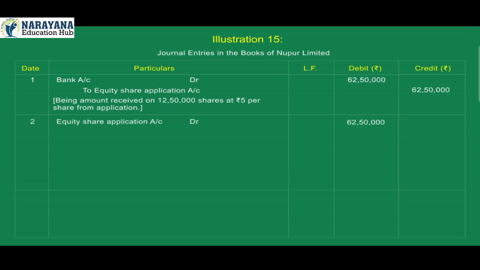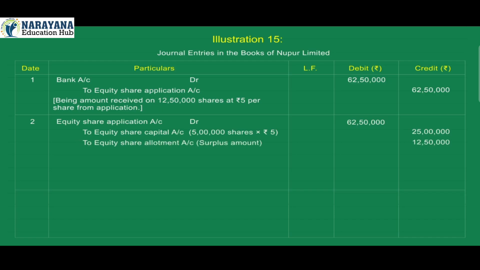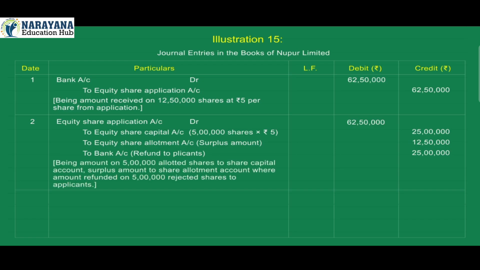2. Equity share application account debit 62,50,000. Equity share capital account credit 25 lakh, 5 lakh shares into ₹5. Equity share allotment account credit 12,50,000, surplus amount. To bank account credit 25 lakh, refund to applicants. Being amount on 5 lakh allotted shares transferred to share capital account, surplus amount to share allotment account, and amount refunded on 5 lakh rejected shares to applicants.